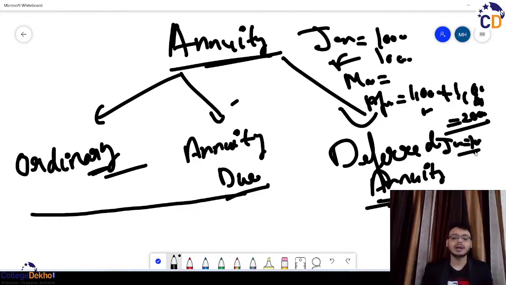Deferred annuity can take place both in the context of the ordinary annuity and the annuity due. That is why I say that deferred annuity is nothing complex, and the formula has been derived only from the ordinary annuity and the annuity due. Even the concept has been derived from these two. So that was one thing.